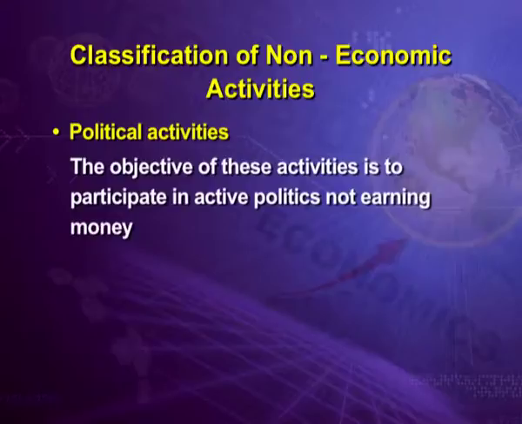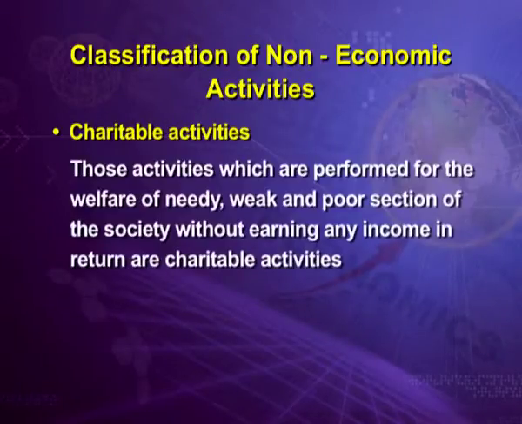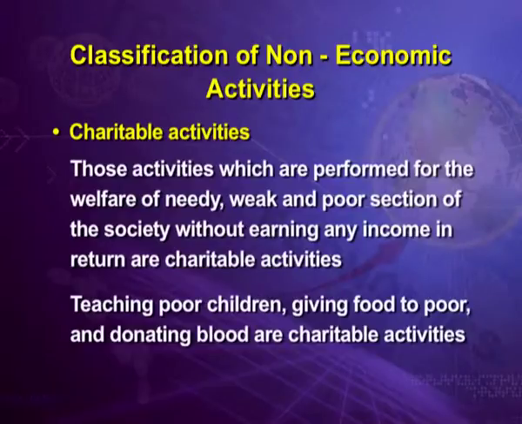Fourth type of non-economic activities are charitable activities. Those activities which are performed for the welfare of the needy, weak and poor sections of society without earning any income in return are known as charitable activities. Teaching poor children, giving food to the poor, donating blood are examples of charitable activities.